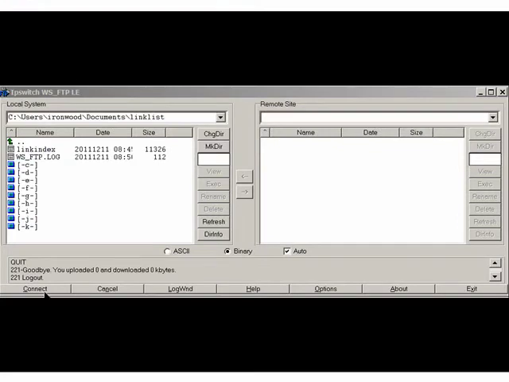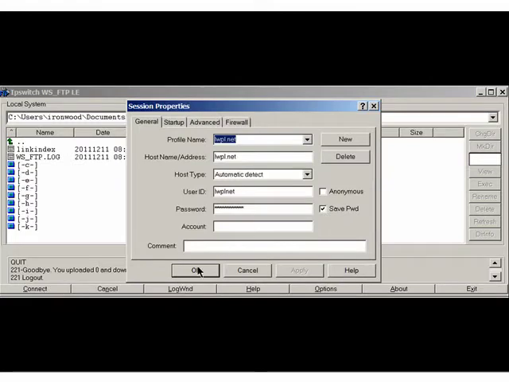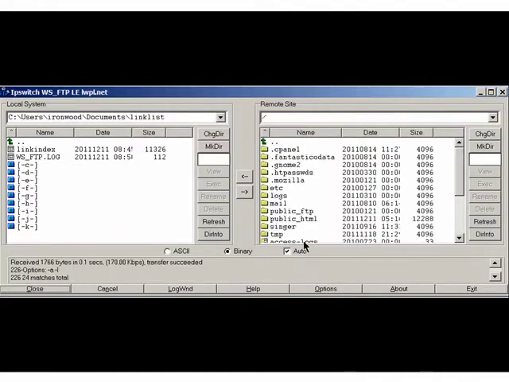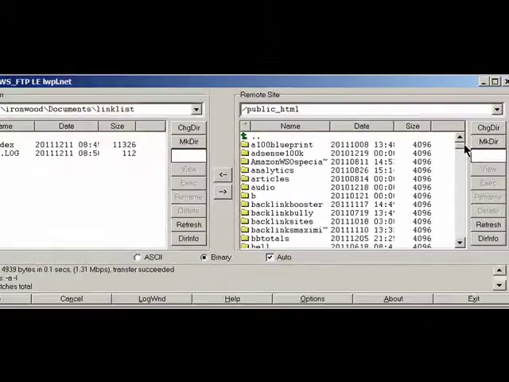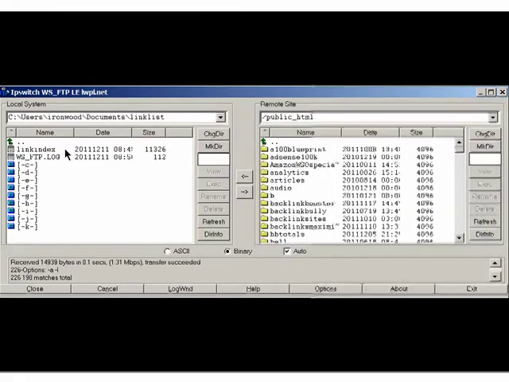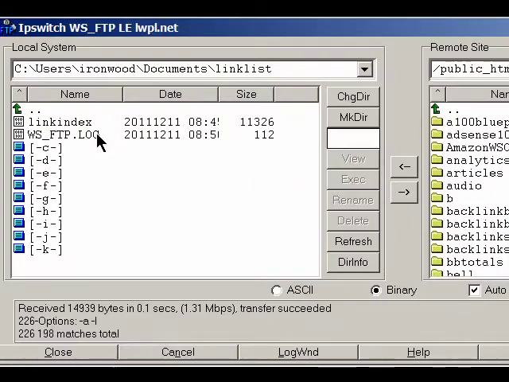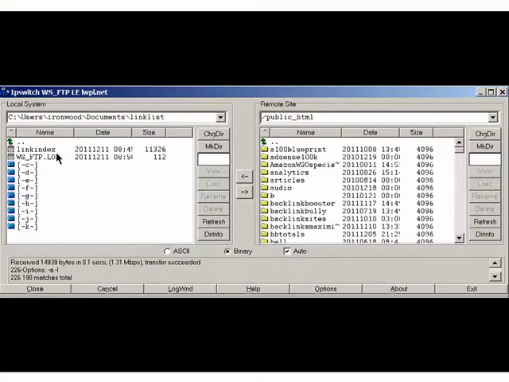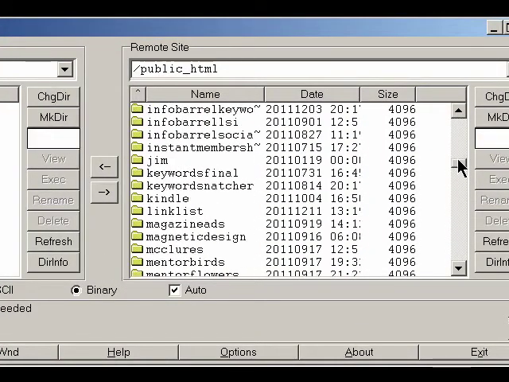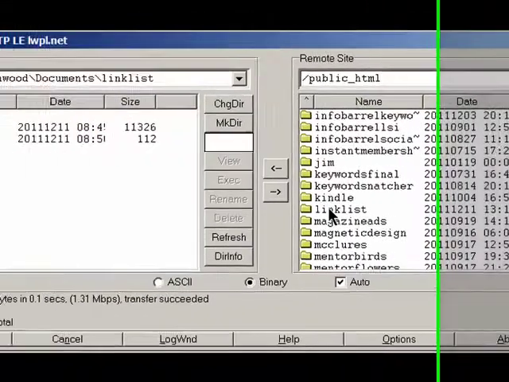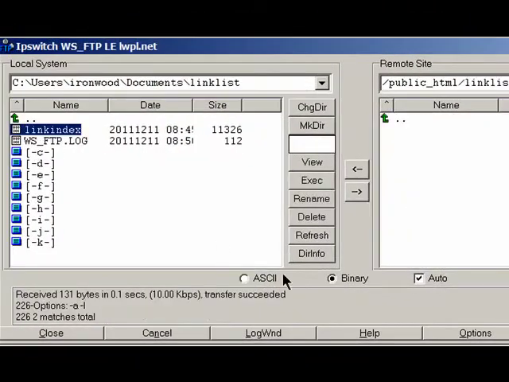After you've saved the file to your computer, use an FTP program and choose one of your domains where you'd like to upload the file. You can just upload the file, and the file is named link index. You can upload that to just your public directory if you care to, or you can do as I have done here and make a folder called link list, or whatever it is that you want to call it. The name is unimportant. Open the folder, upload the file.